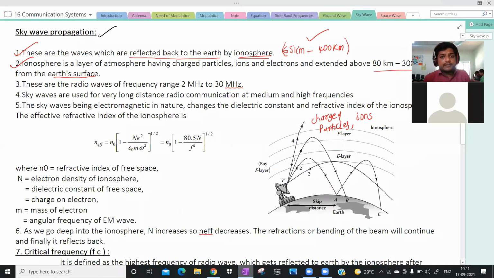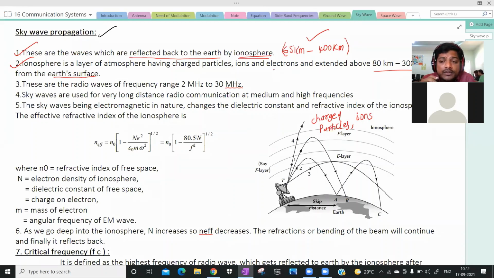Right. Next one is space wave propagation. Already we studied ground wave propagation. In ground wave propagation, the electromagnetic waves travel along the surface of the earth by following the curvature of the earth, and while they are propagating through the earth atmosphere, they will induce some electric charges, so they lose their energy. So attenuation takes place. Due to attenuation, we lose the signal, so ground wave propagation is not a good wave propagation.